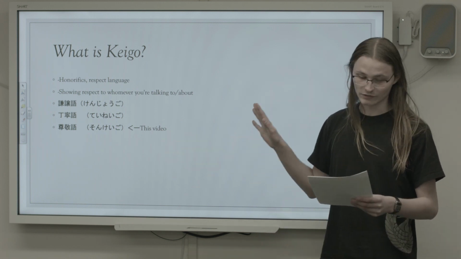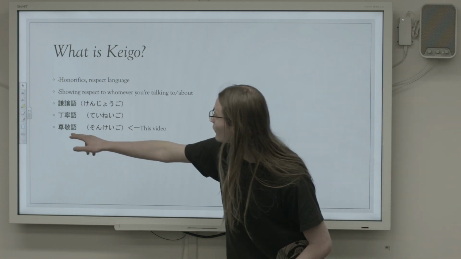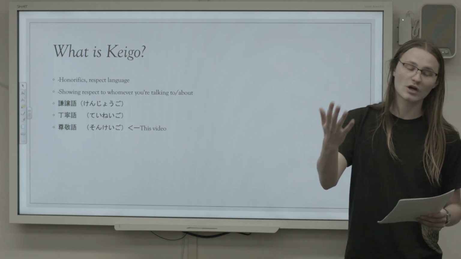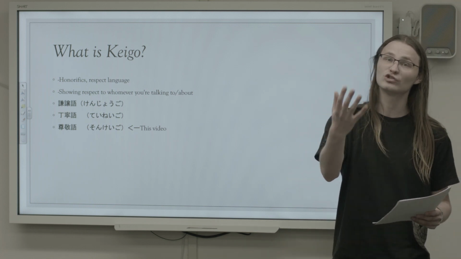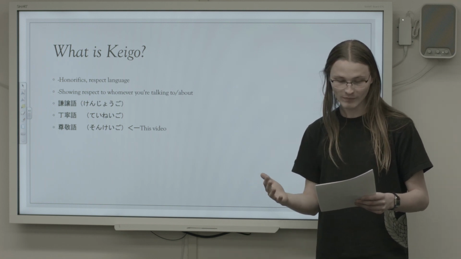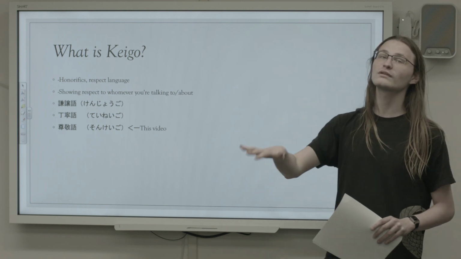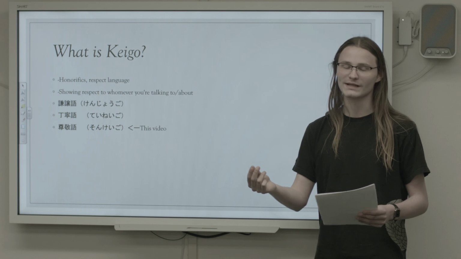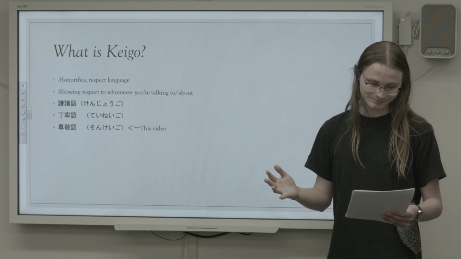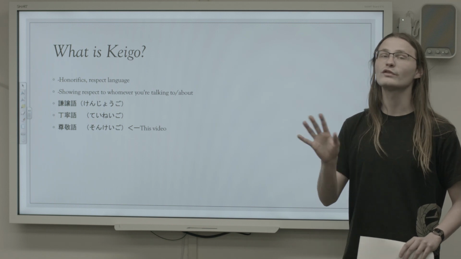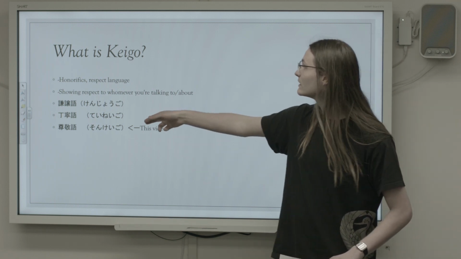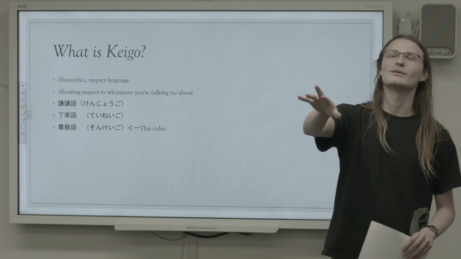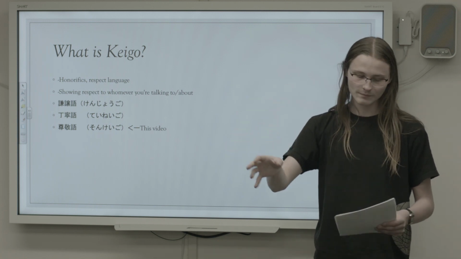And those are the words we're going to take a look at in this video. So it literally means Sonkei, respect, go, language, respect language. And it's used when you want to show respect to either the person that you are speaking to or the person that you're speaking about. And in order to demonstrate this through the language, Sonkeigo utilizes words that are completely different from the normal everyday words you use in Japanese. So it's important to note, though, that you're never going to use these words to refer to yourself, because that's what Teinego and Kenjogo do. Sonkeigo is only for speaking to or about others, and about others' actions.